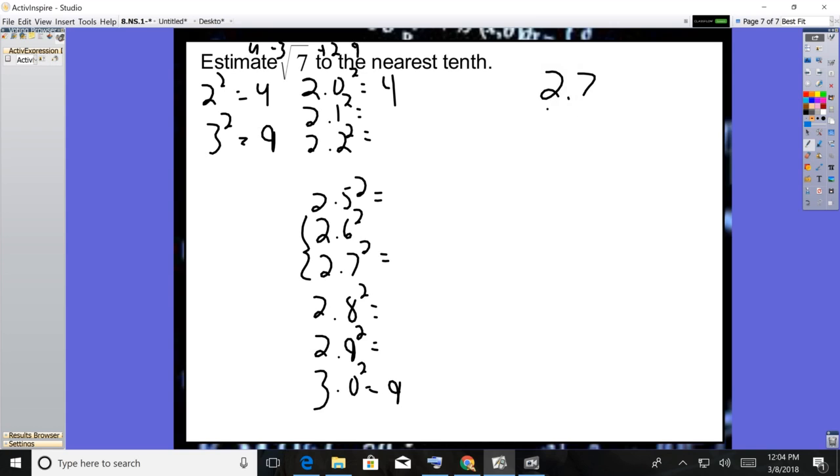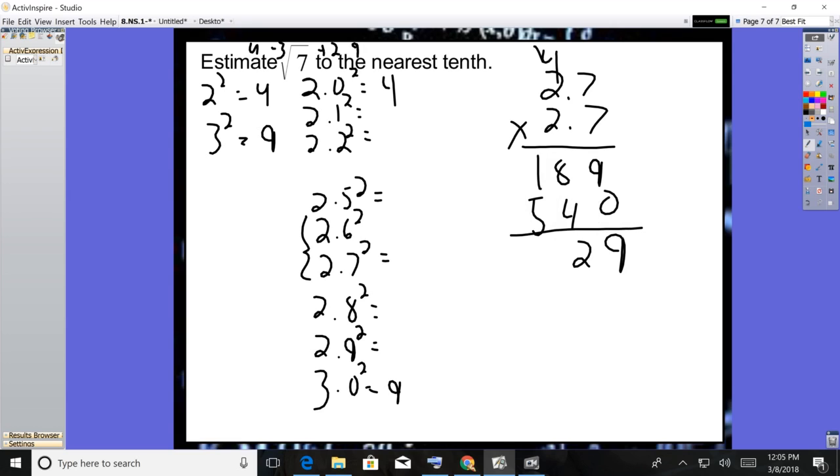So I'm going to do 2.7 squared and see what I get. 7 times 7 is 49. 9, carry my 4. 14, 4, that's 18, 0. 4, 1, 2 times 2 is 4, plus 1 is 5. So 9, 2, carry my 1, 6, 7. Move my decimal twice, so 7.29. That is a little bit too big. So now I need to go one smaller, which would be 2.6.